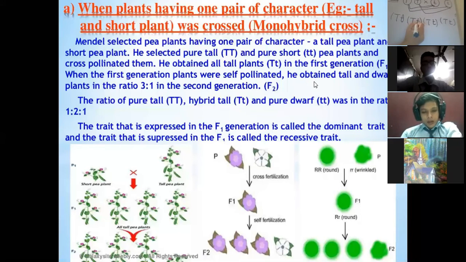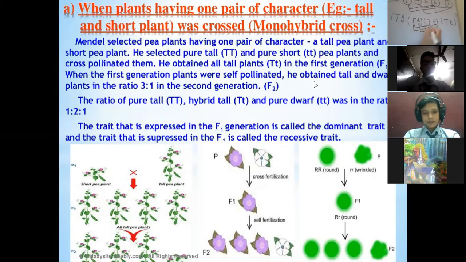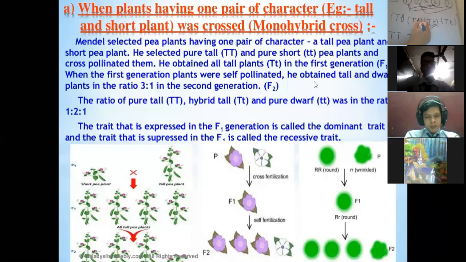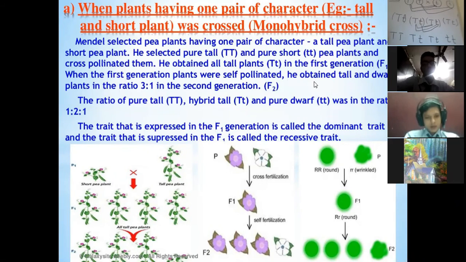There is also the chance that either this T will combine with this T, because a gamete has only half the genetic material. So what will be the chances? This T can combine with this T, this will combine with this, and this will combine with that. This is what we call the F2 generation.